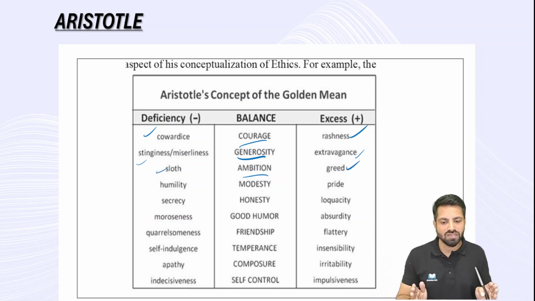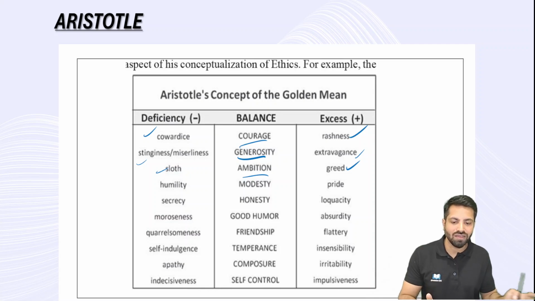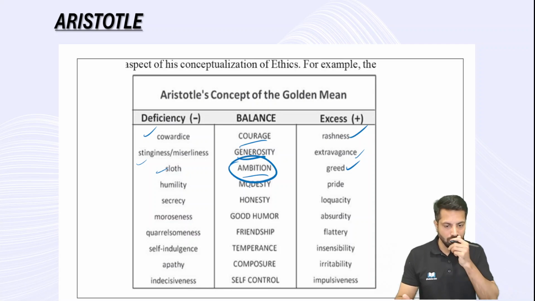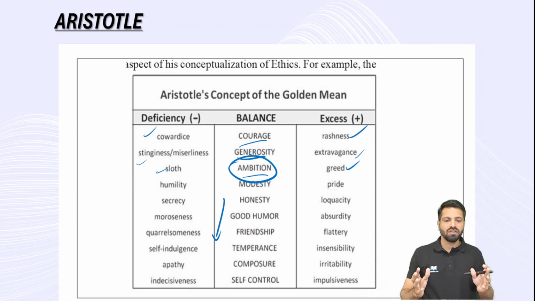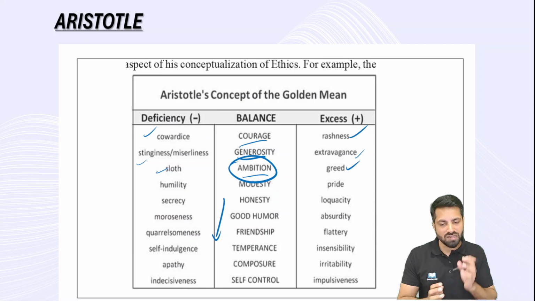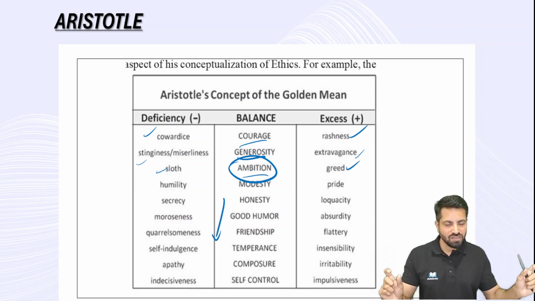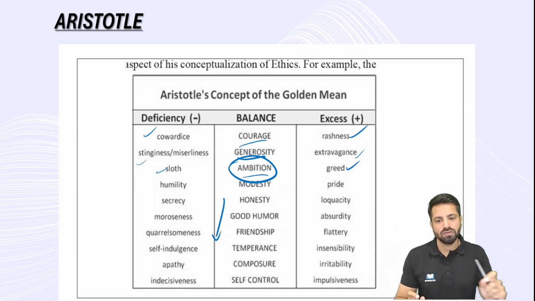If your decisions are based on greed, it is unethical. If your decisions are based on sloth, again it becomes unethical or immoral. So your decision should be based on the mean, ambition. These are some of the examples you have been given. Just go through two or three examples. Understanding the concept is important. Ultimately he is talking about the doctrine of mean. Any decisions taken on extremes are not ethical. So your decisions, your actions should be based on the mean. This is what Aristotle is talking about.